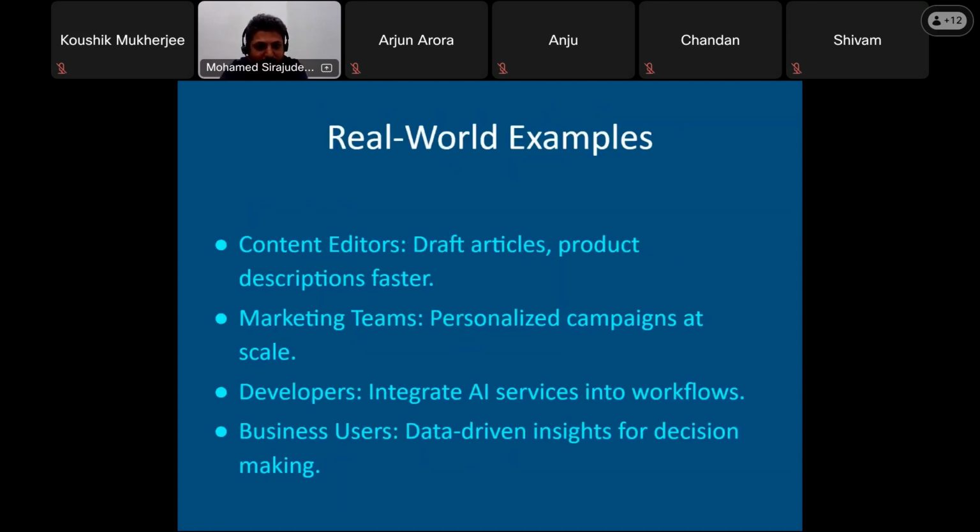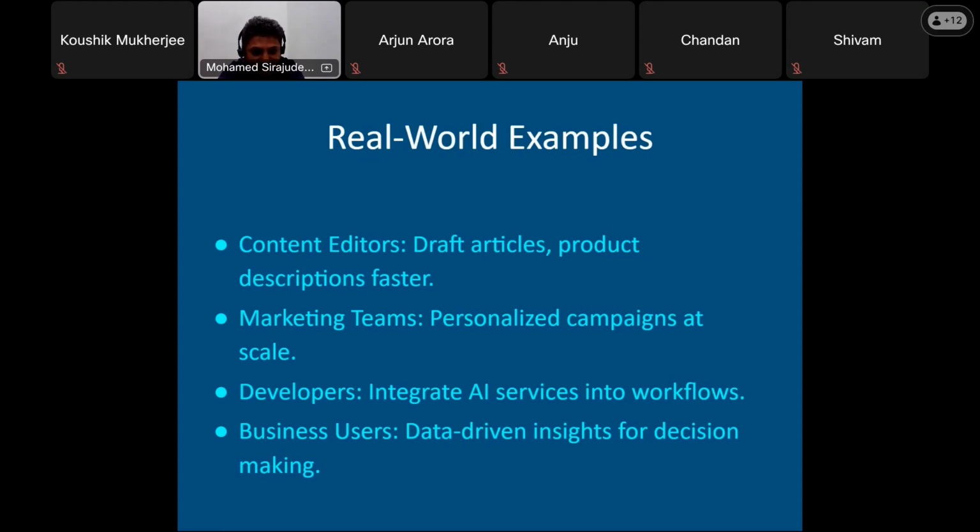Some real world examples as well from our content management system point of view. You see here the content editors, we can draft the articles and some product descriptions. Okay, we can make it in a very professional way. And for marketing teams, actually the personalized campaigns, some banners, some text, maybe some related documents, and we can provide them